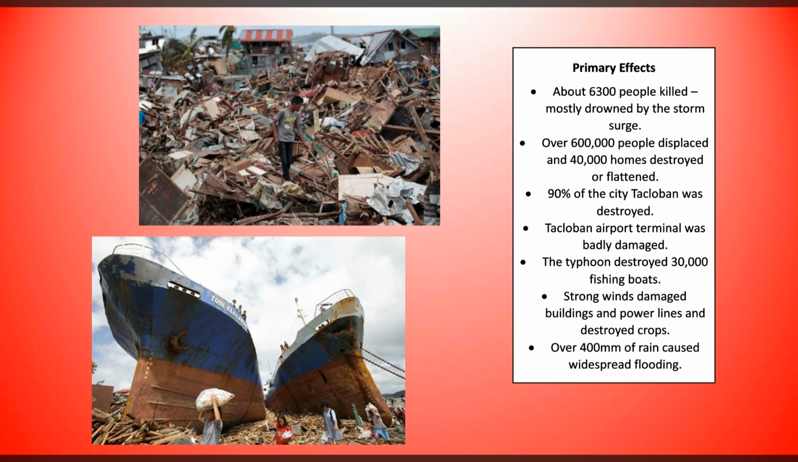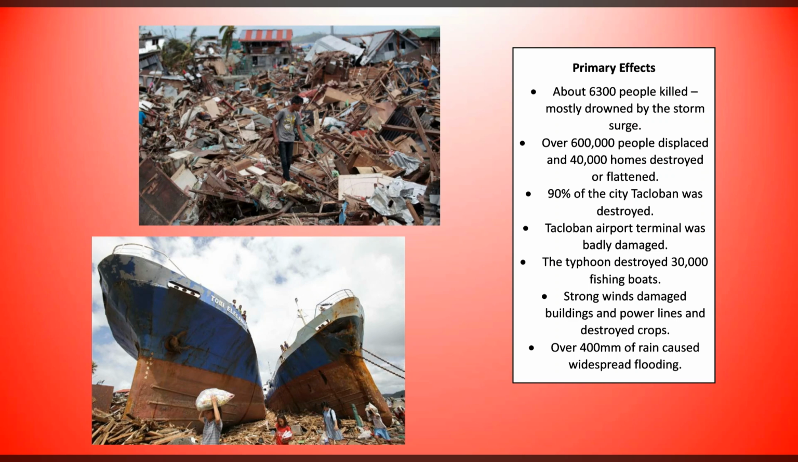600,000 people were displaced, so they lost their homes, and 40,000 homes were completely destroyed or flattened. 90% of the city of Tacloban was destroyed. Tacloban Airport was badly damaged as well. The fishing boats were destroyed, so 30,000 fishing boats destroyed, and you can see some of the images of that on the slide there.